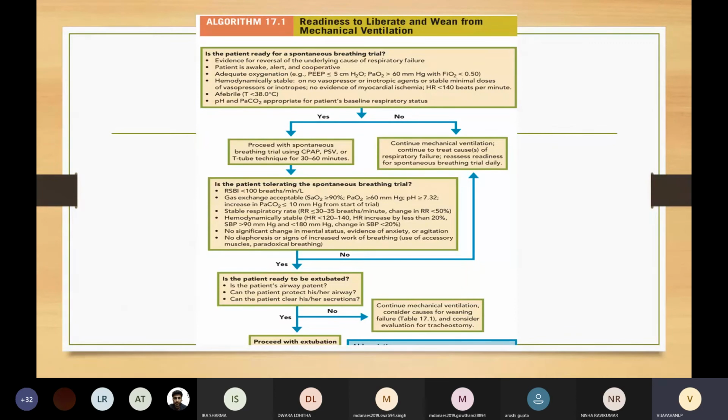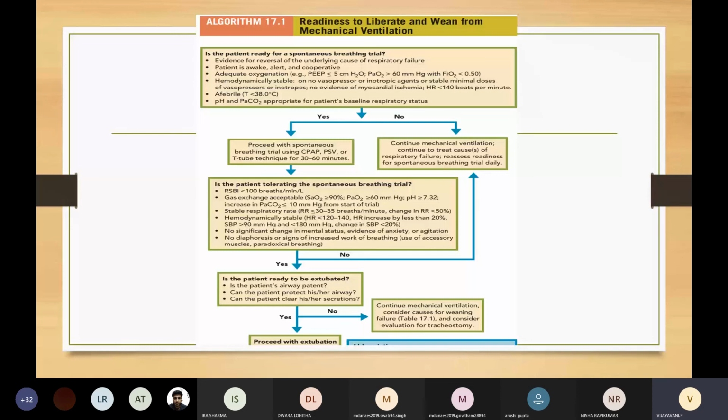If the answer to all these questions is yes, proceed with a spontaneous breathing trial. If it is no, continue mechanical ventilation and treat the underlying cause. If we proceed with the spontaneous breathing trial, then we have to see whether the patient is tolerating it. That is by the RSBI, which should be less than 100 breaths per minute. There should be acceptable gas exchange and a stable respiratory rate, that is, the respiratory rate should not increase more than 20% from baseline. The patient should be hemodynamically stable, and heart rate should not increase more than 20% from baseline. Systolic blood pressure should not increase more than 20% from baseline, nor should it be less than 90 mmHg.